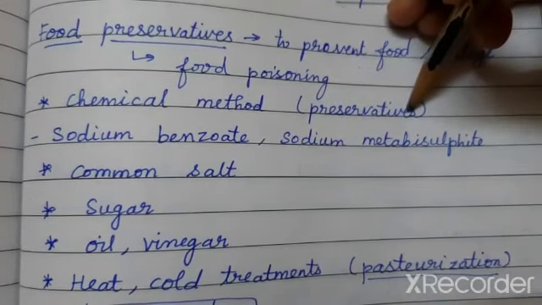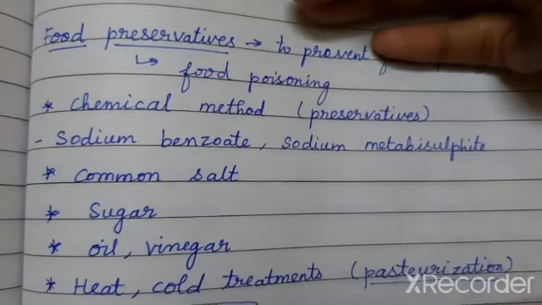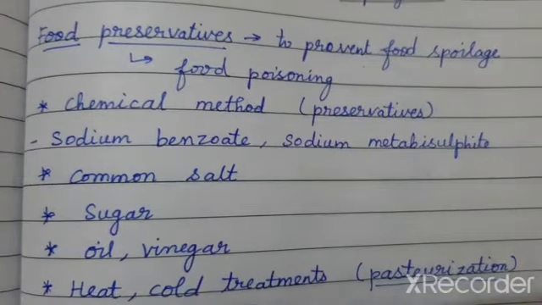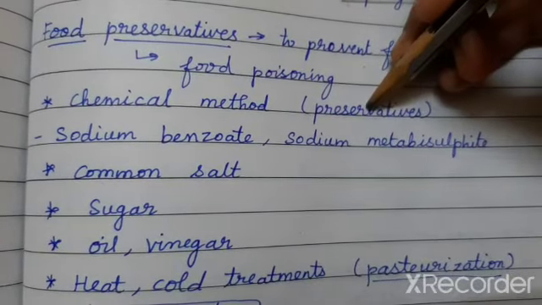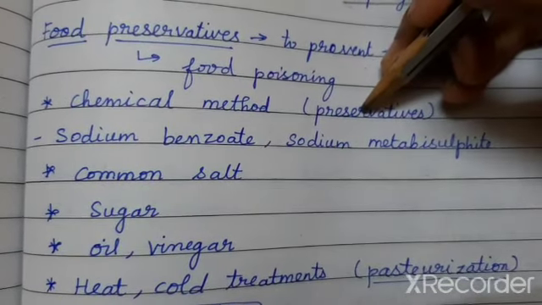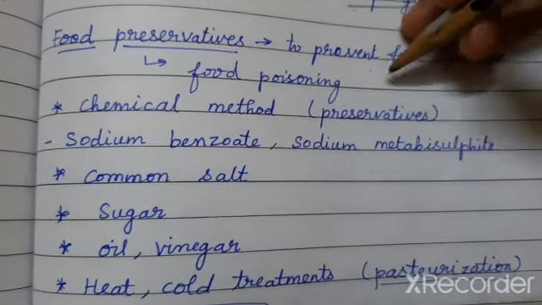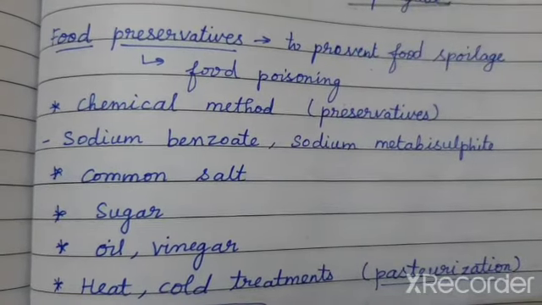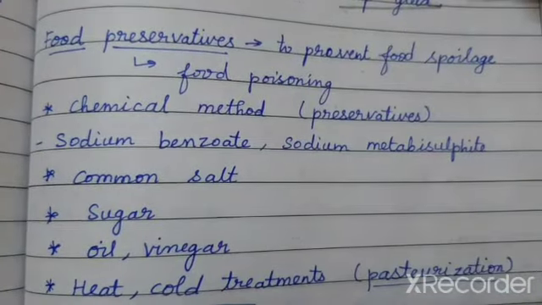Natural preservatives will include your oil, vinegar and some kind of acids, acids obtained from the food sources. Okay, like we know that many food items have some acids in it. You have learnt in your lower grades. So that is why the preservatives have both natural sources as well as chemical sources.